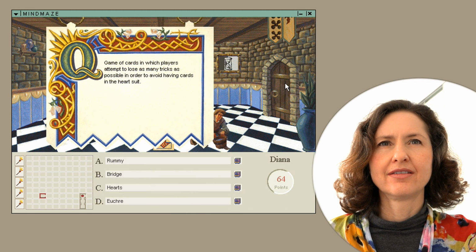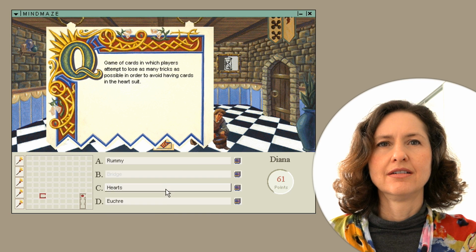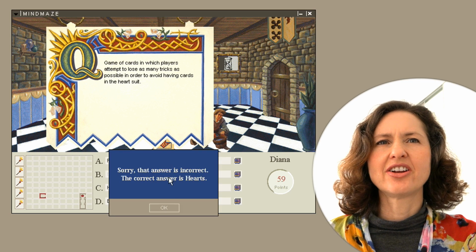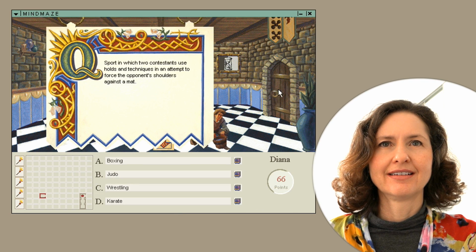Game of cards in which players attempt to lose as many tricks as possible in order to avoid having cards in the heart suit. So that answer's incorrect. You get one more go. Nah. I don't know my card games. You're not good at card games. Okay, you can click on that door again and try and get through it. It'll be a different question.